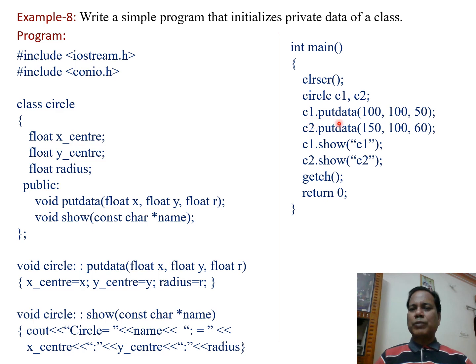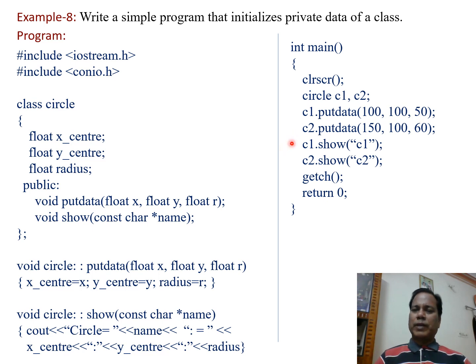Then C1 dot put data 100, 100 and 50. Put data is called for the object C1 and its values are supplied as 100, 100 and 50. It means x center is assigned a value of 100, y center is assigned a value of 100 and radius is assigned a value of 50.